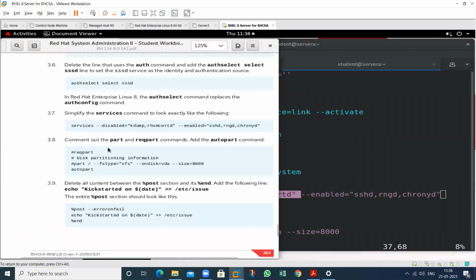And what are the partition requirements? So comment out part. So what is the part? This one and this one also and this one also. Comment all these three lines and enable autopart. It means create the partition automatically, and the whole partition will be created automatically, and you should not enable these manually. So the manual installation, disable this one.